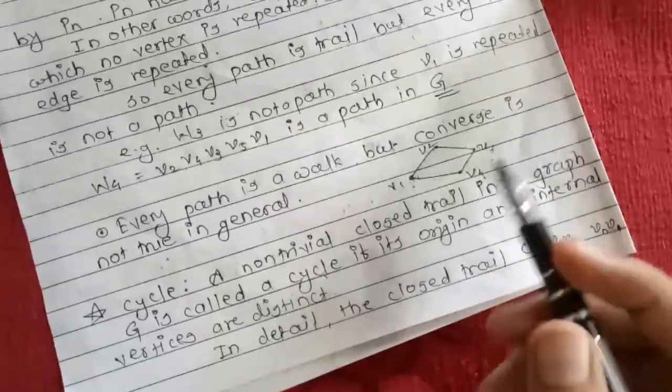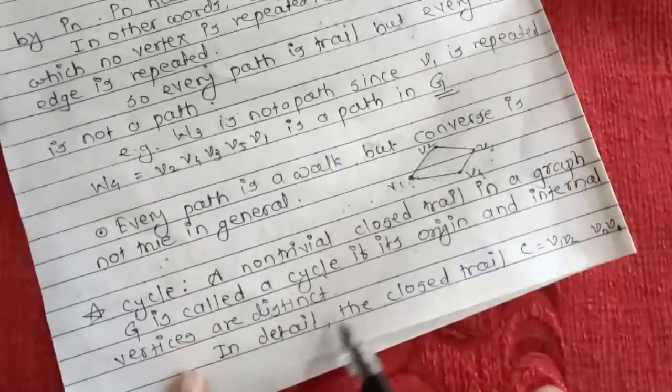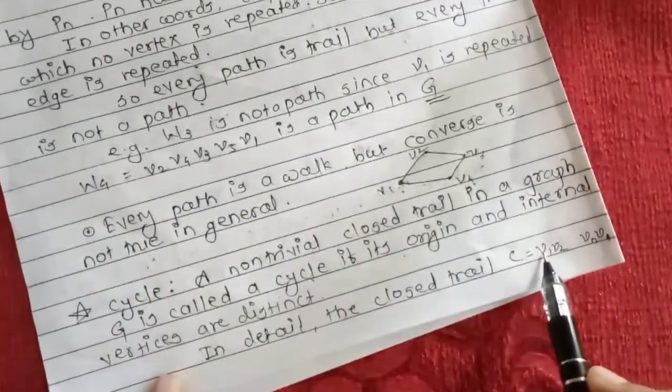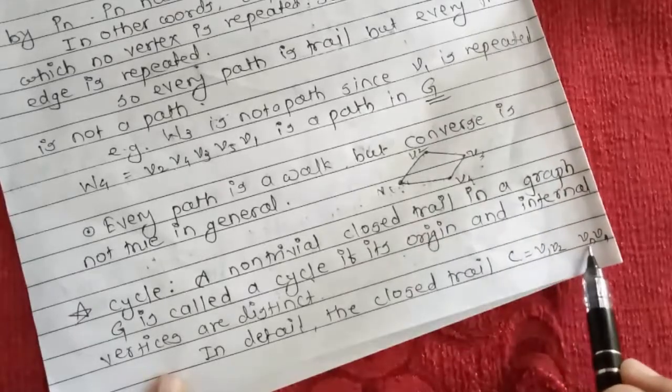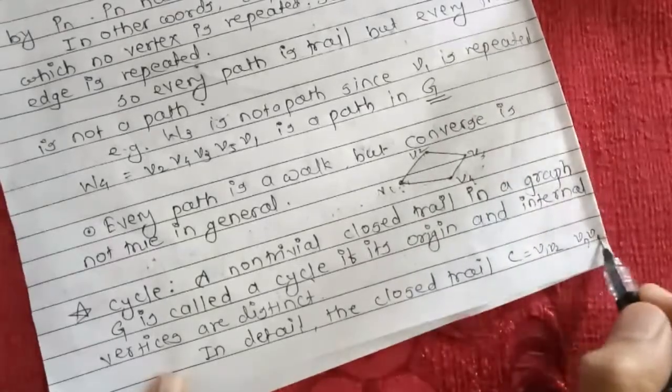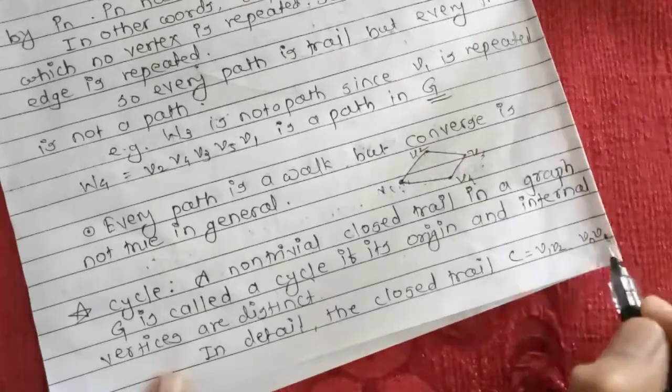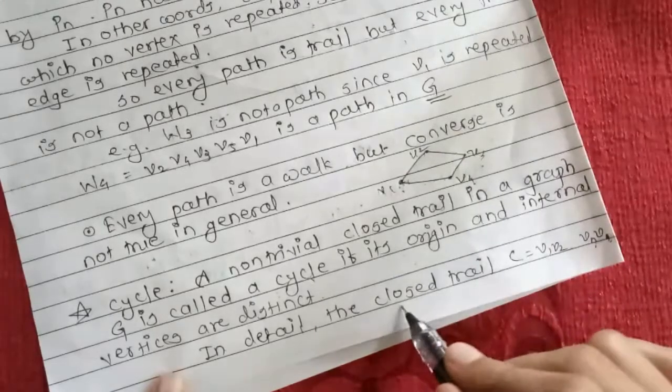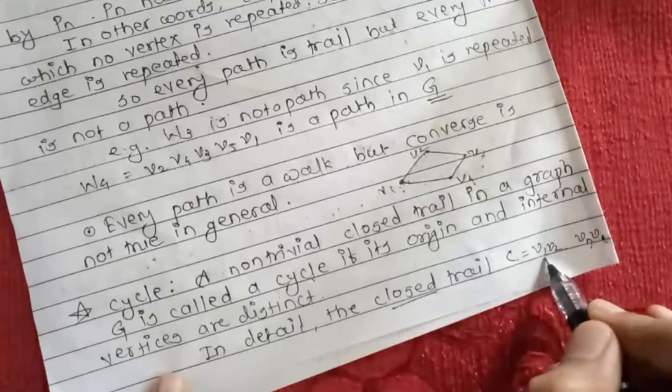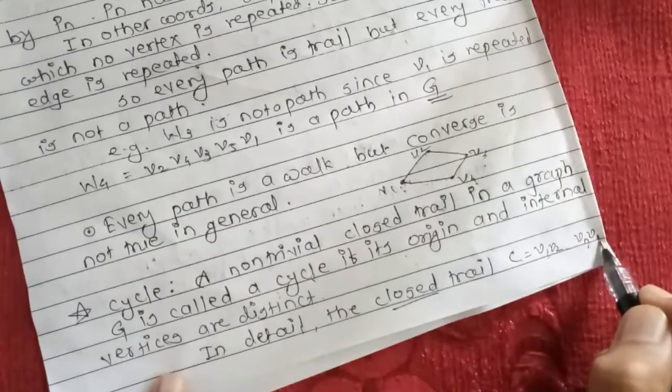In detail, the closed trail C equals V1, V2, V3 up to Vn and again V1. That means the starting vertex and the end vertex should be the same.